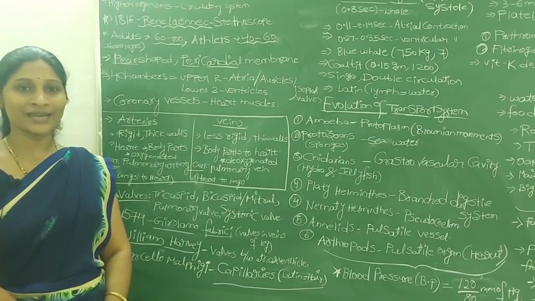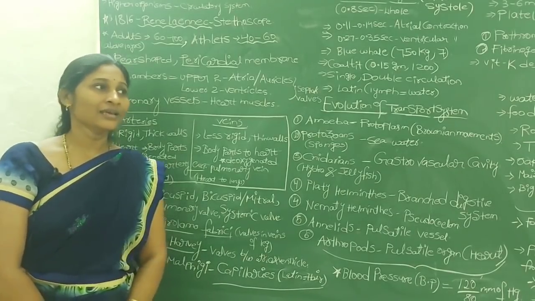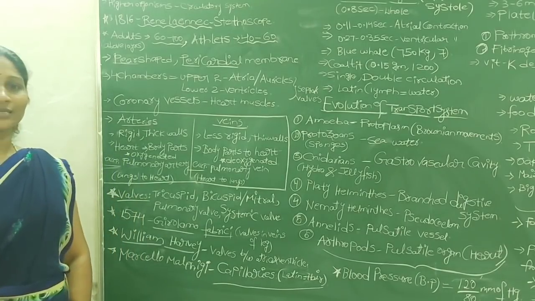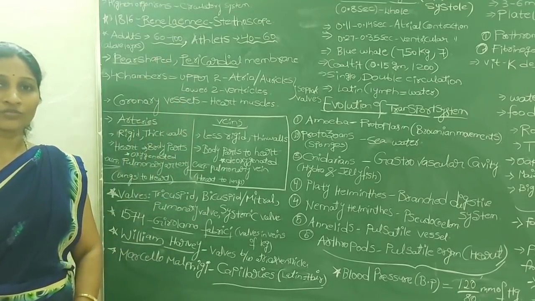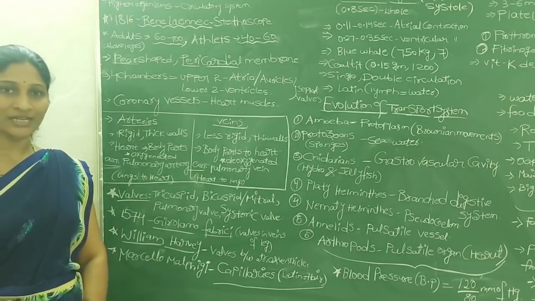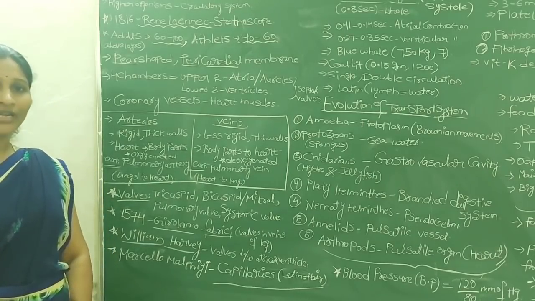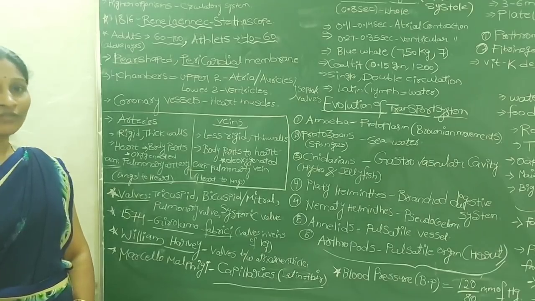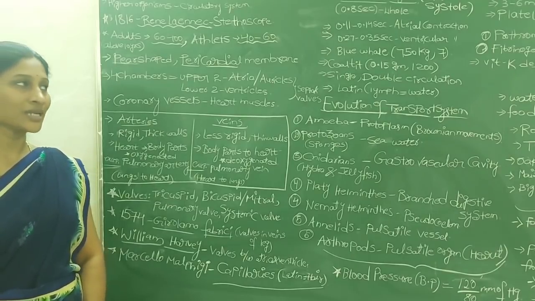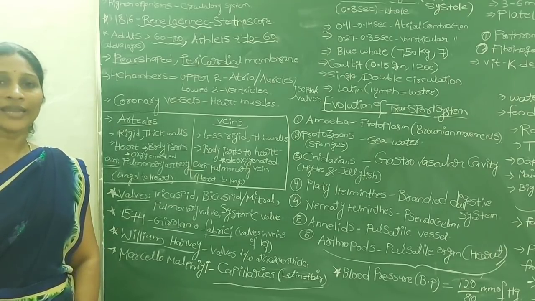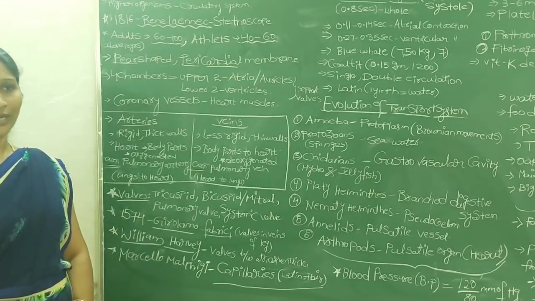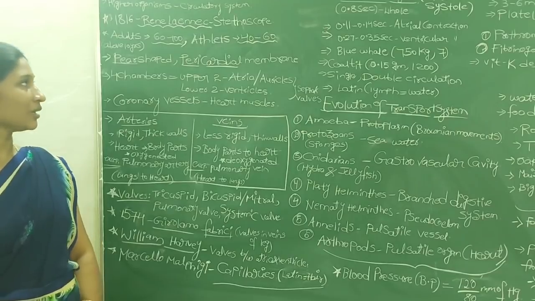But if you take the higher organisms, including man, their body is made up of trillions of cells. So if the materials were transported by diffusion or osmosis, it would take years to transport all these materials within your body. So to avoid delay and for efficient and fast transport of the materials, a special system is needed. That system we call the circulatory system. It is developed in the higher animals for the efficient transport of all types of materials within the body.